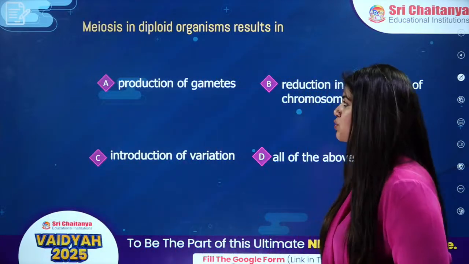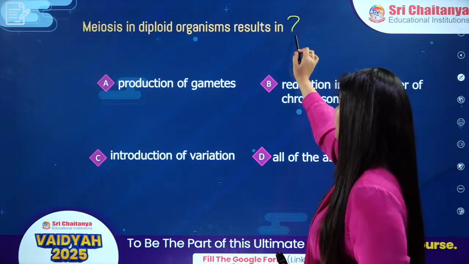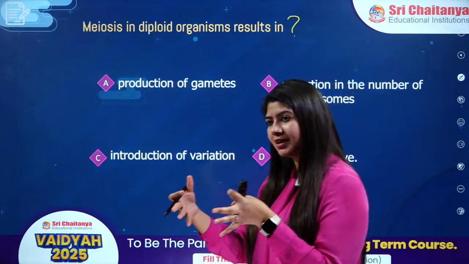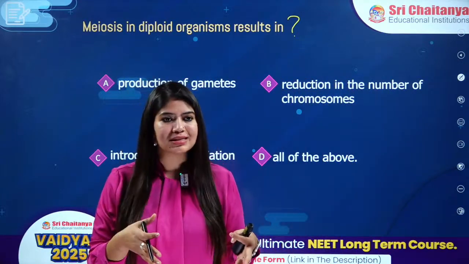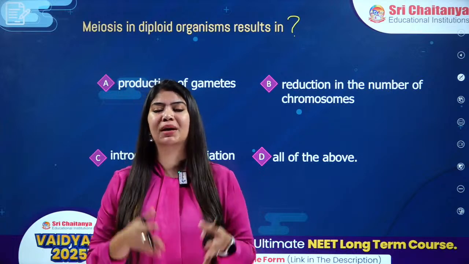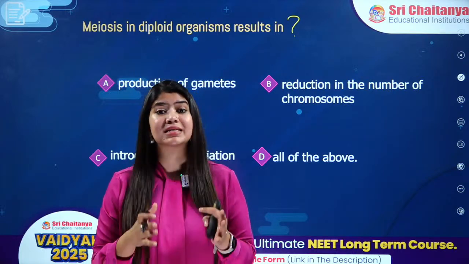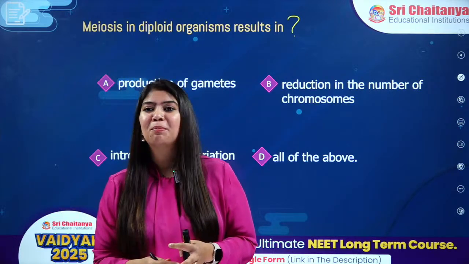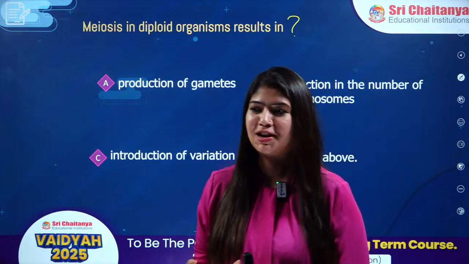Next question on your screen: meiosis in diploid organisms results in what? We have two kinds of division: number 1 mitosis, number 2 meiosis. Mitosis, as we discussed right now, is equational division, wherein the number of chromosomes will be the same as that of the parent. But in case of meiosis, the number of chromosomes will be reduced to half.